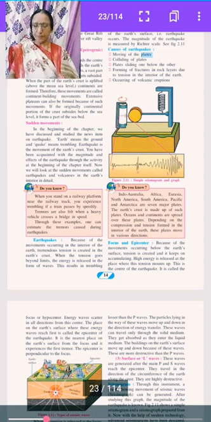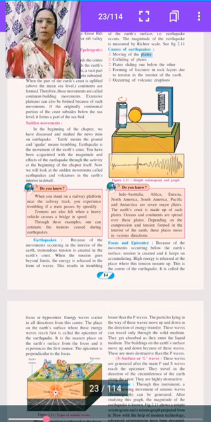Here, student, focus and epicenter. What is the focus and epicenter? Because of movement occurring below the earth's surface, tension is created and it keeps on accumulating. High energy is released at the place where tension mounts up. This is the center of the earthquake, called the focus or hypocenter.